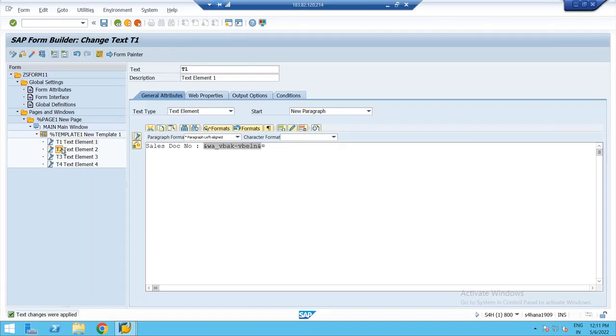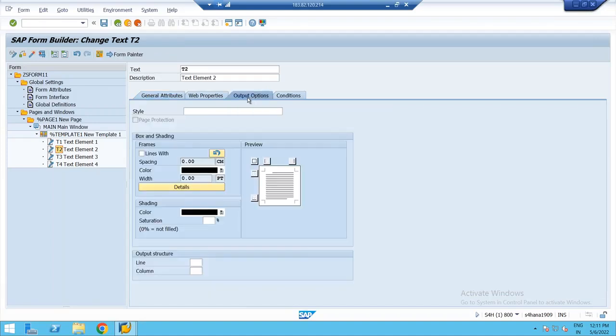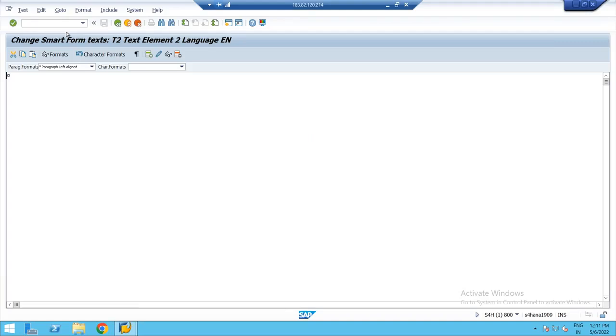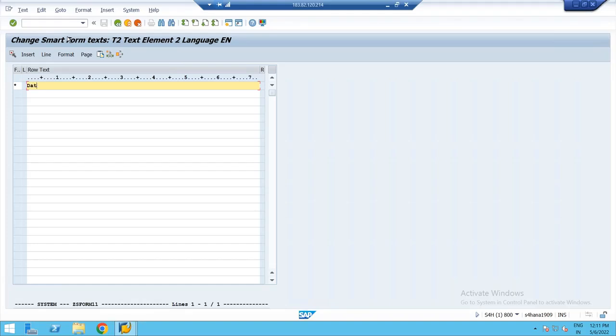Similarly, as part of the text element T2, where you want to display this content, I'll go to output options. I'll give the line as first row, second column. I'll go to general attributes. Here, let us display the date. So I'll go to this editor, go to change editor. I'll say date. The work area field is ampersand W underscore VBAK hyphen ERDAT. Done.